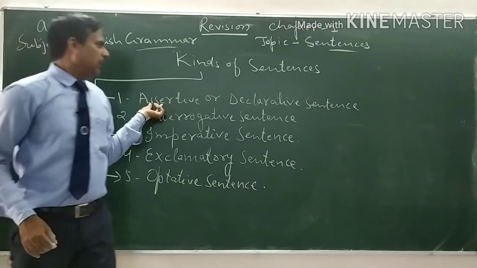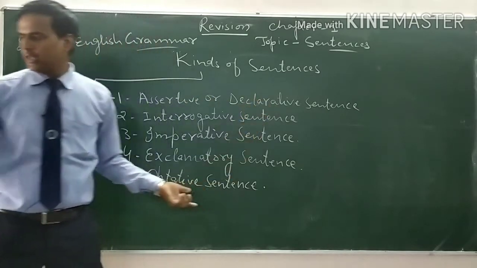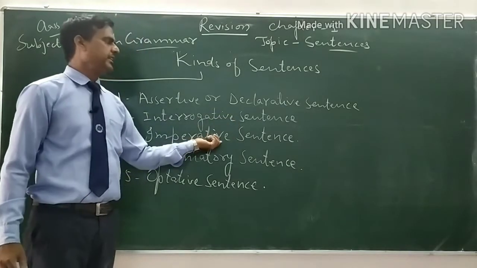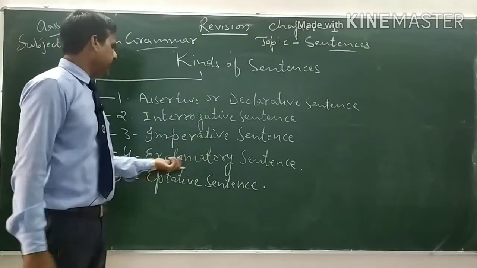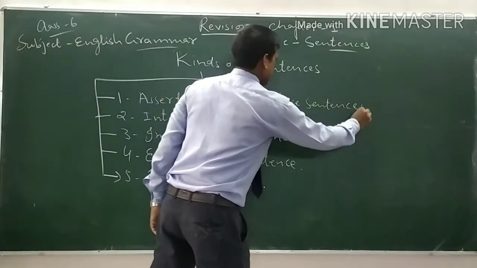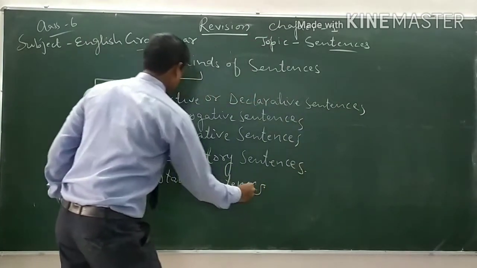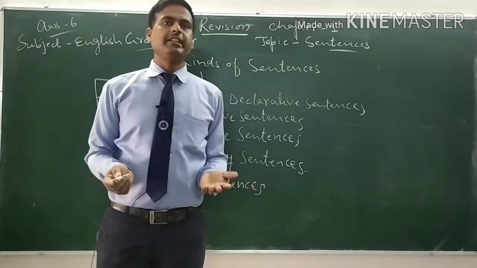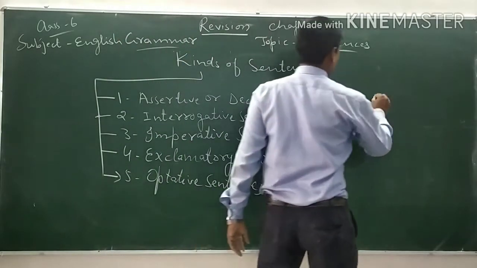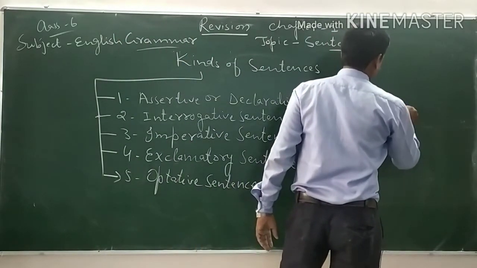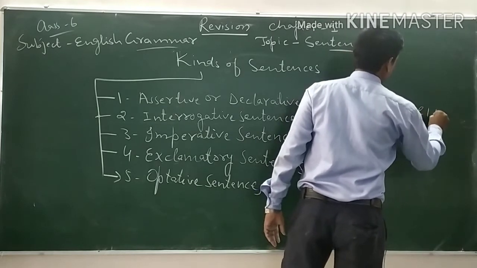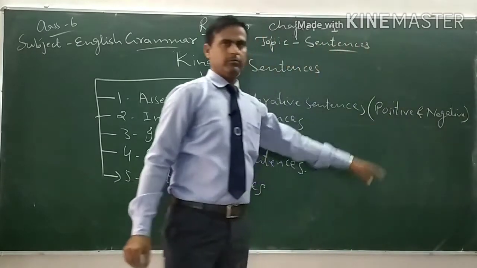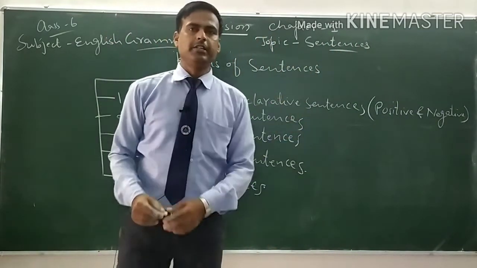Number 1, assertive or declarative sentences. Number 2, interrogative sentences. Number 3, imperative sentences. Number 4, exclamatory sentences. Number 5, optative sentences. Assertive or declarative sentences can be divided into 2 parts, positive and negative. You can say affirmative and negative.